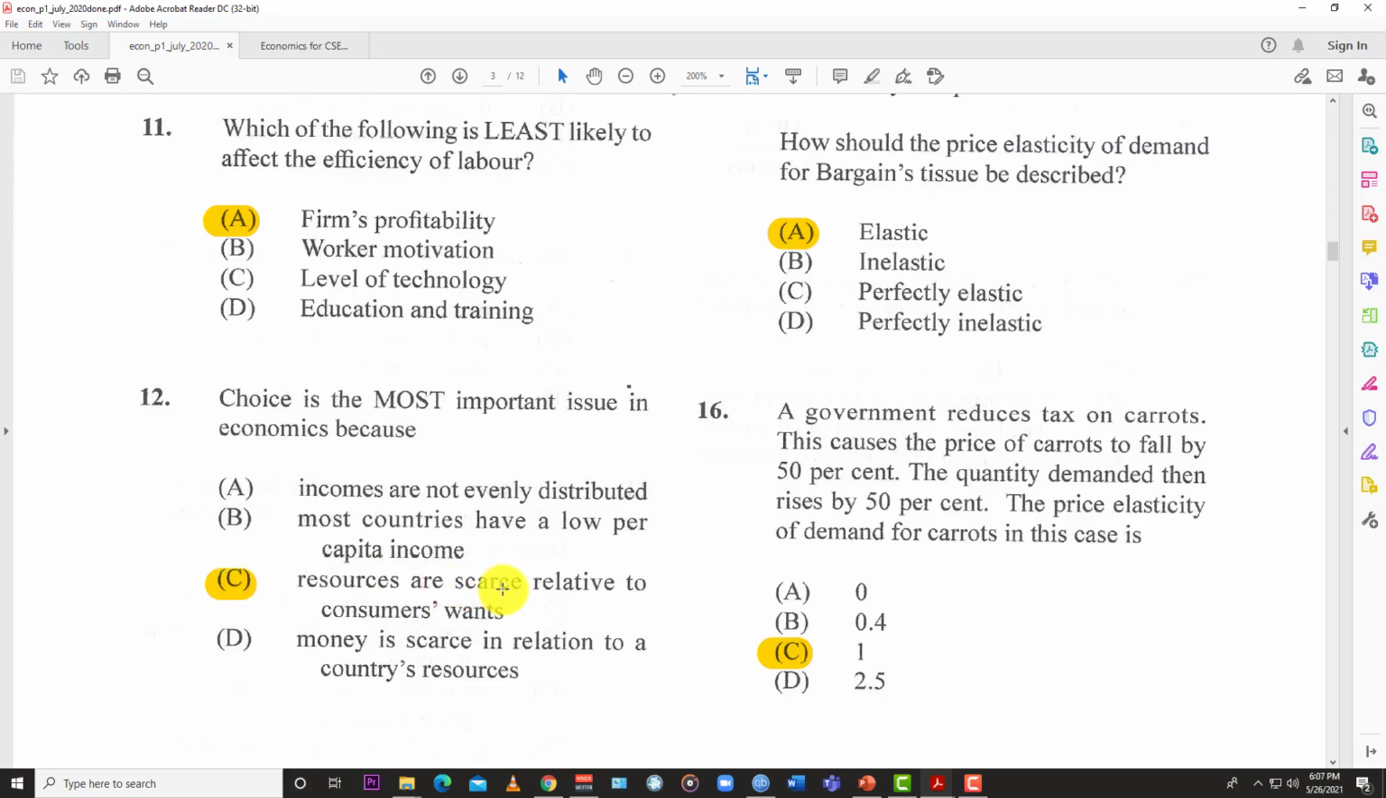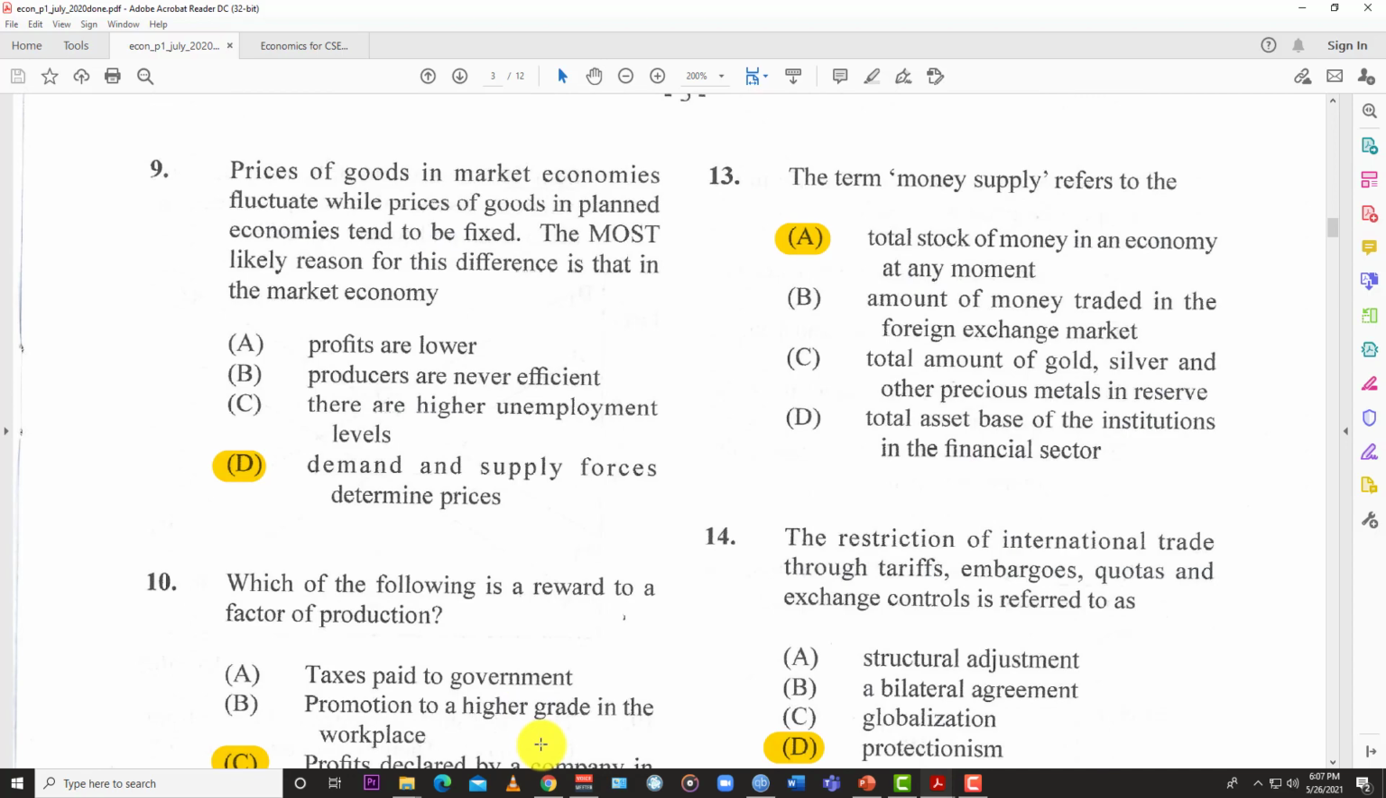Resources are scarce relative to consumer wants. I mean, if we could get everything we wanted, we'd have no choice. We don't have to choose. Just get everything, take everything. No choice in this. But because we don't have unlimited resources, we have to make choices. You have to prioritize certain things, right? Okay, good. Number 13. The term money supply refers to the total stock of money in an economy at any moment. They said B here, amount of money traded in the foreign exchange market. No, because money supply is about what's in the system circulating, local domestic system.